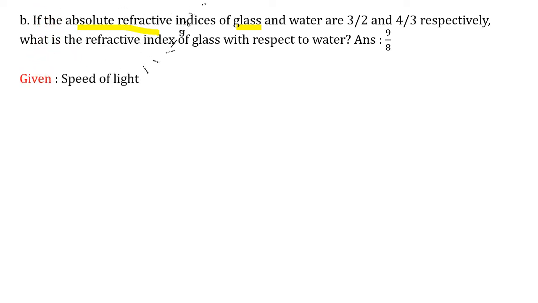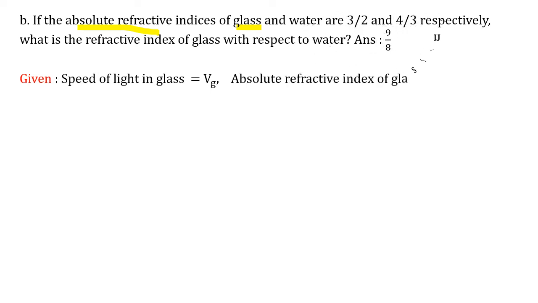So what you are given: speed of light in glass we'll assume as Vg. Now here we are having three media: vacuum, glass, and water. Therefore we will not say V1, V2, V3. We'll use the suffix of the medium only. So speed of light in glass we'll say as Vg. Absolute refractive index of glass, that is Ng equals 3 upon 2.